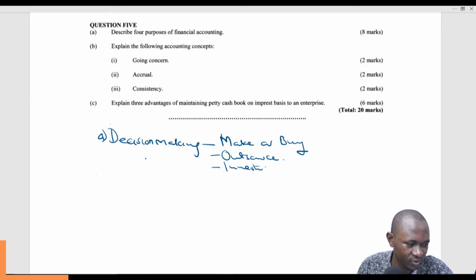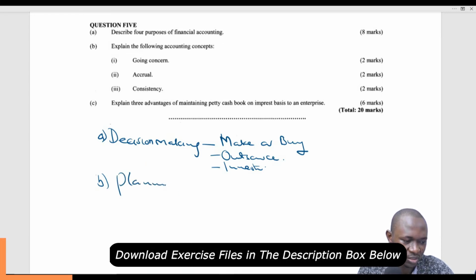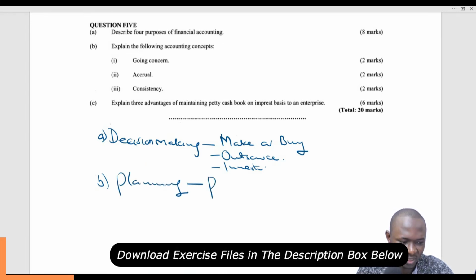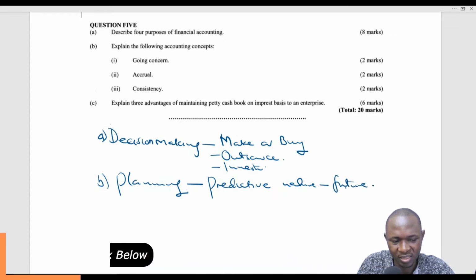The other purpose of financial accounting is that the information is used for planning, especially the predictive nature of trying to predict the future. The best way to predict the future is to use historical and present information.